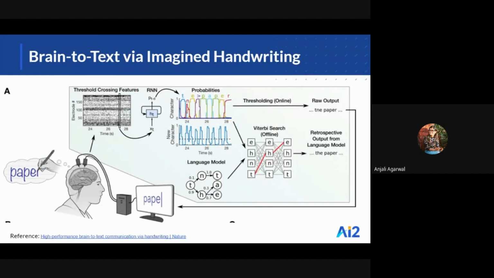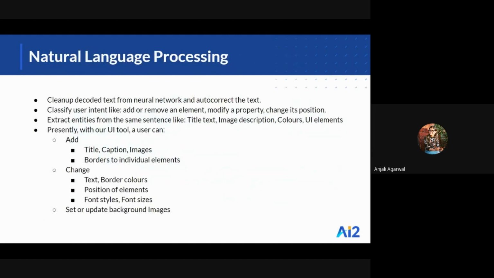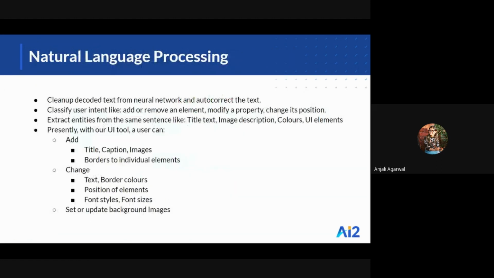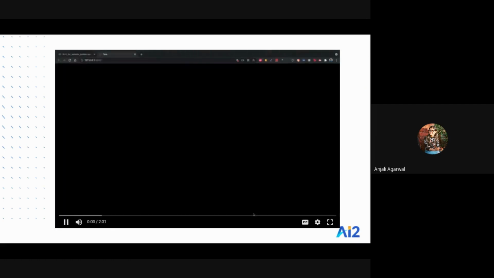The ECoG signals recorded from the cortex are processed through a recurrent neural network to convert them into text that we can process. The decoded text from the RNN model is cleaned up and auto-corrected to be used for recognizing intent and entities in the text. Using our tool, a user can add title, caption, images, change text, border colors, position of elements, or update background images. Now we'll see a project demo by Ajay.